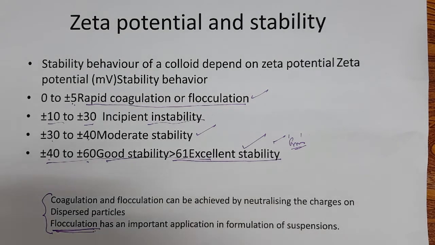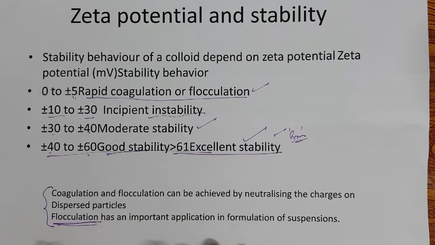Sometimes when the external environment doesn't stabilize the suspension properly, what happens? The particles, even though they have a sufficient charge, start settling down, and when they start settling, the particles repel each other, and in the process squeeze out the water, and then these charged particles form a much harder cake, right?